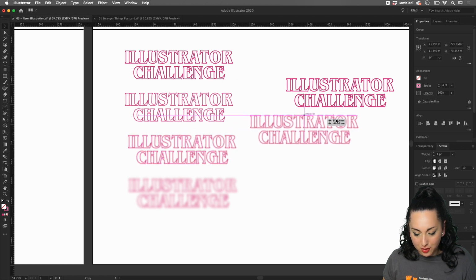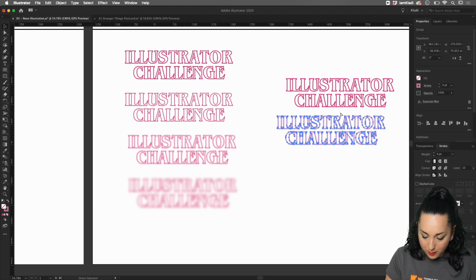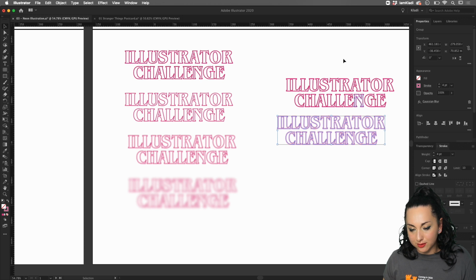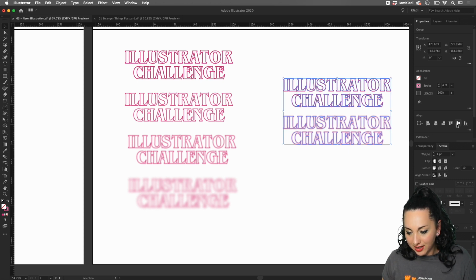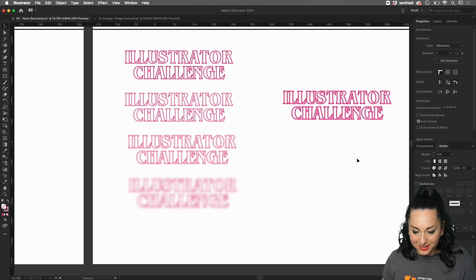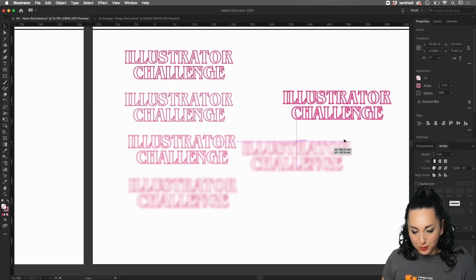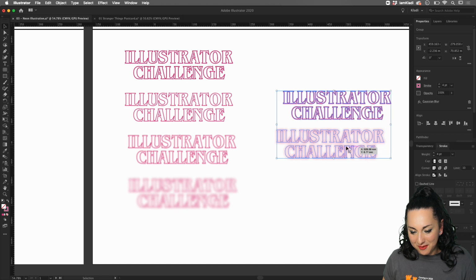So I'm going to create another copy here. Make sure that I press Command Shift left curly bracket to bring it back. Select both and align it to the center horizontally and vertically, just like so. And then we're gonna do it one more time with this a little bit bolder blur.